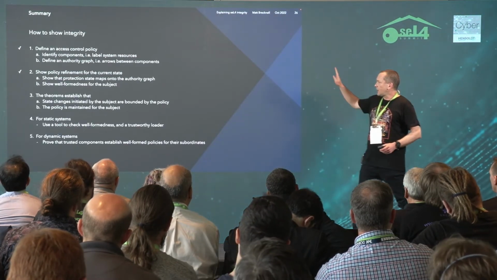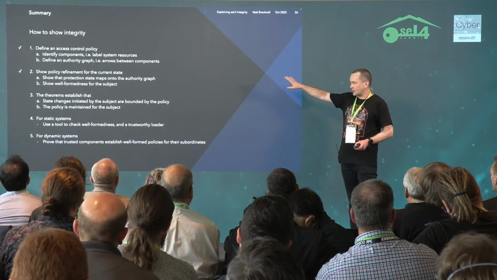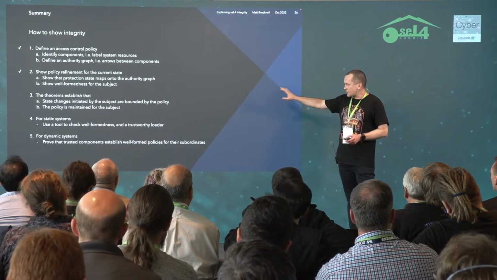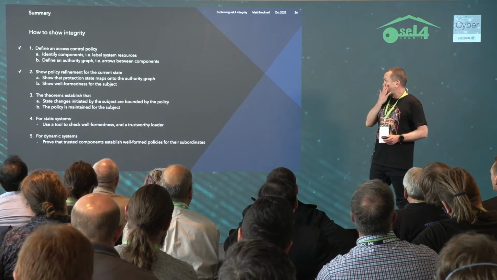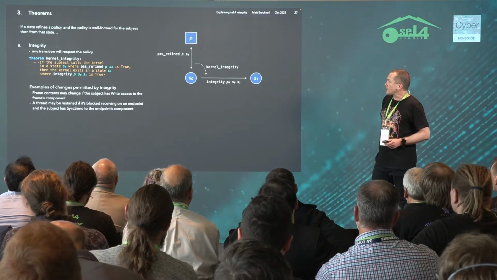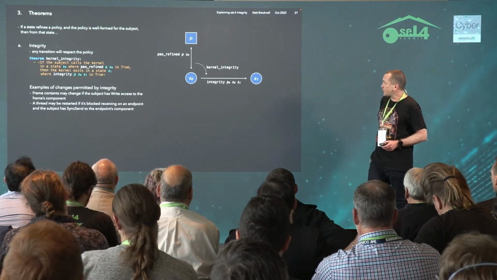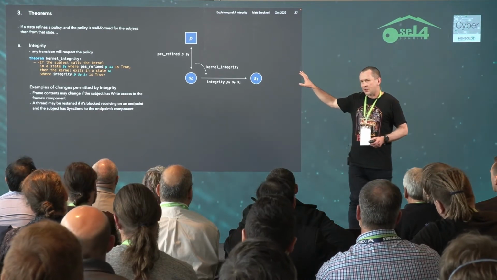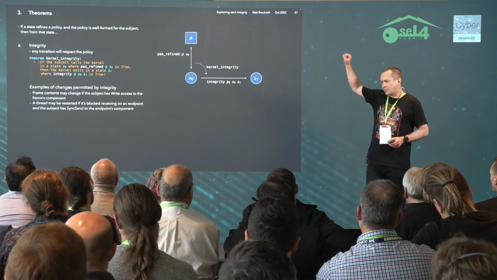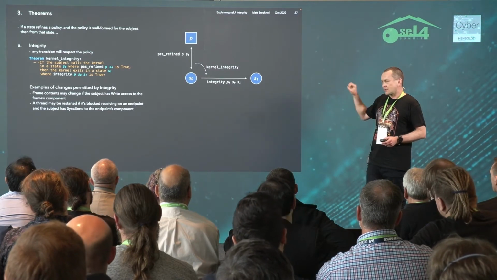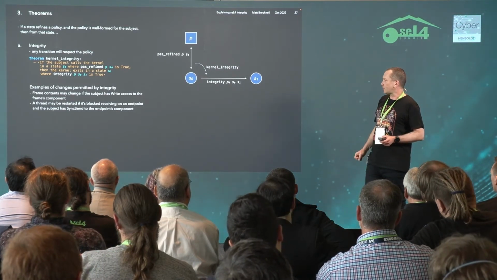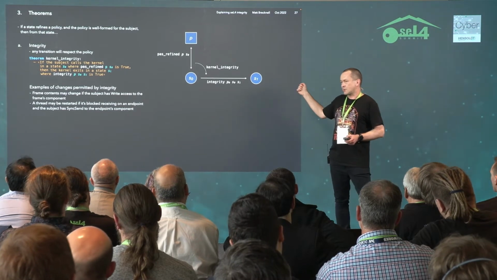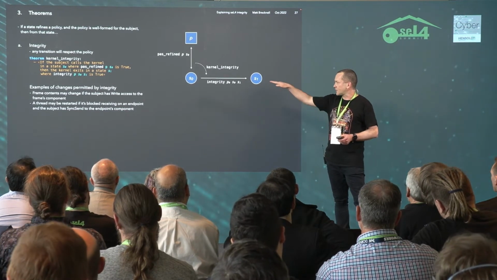Okay, so we've seen how to define a policy and how to show that it relates to the state. And now let's just review what those theorems tell us. The first theorem is the kernel integrity theorem, which says that if you have a state that defines a policy and you take a transition as the subject identified in that policy, then the transition will respect that policy. And that's what integrity says.